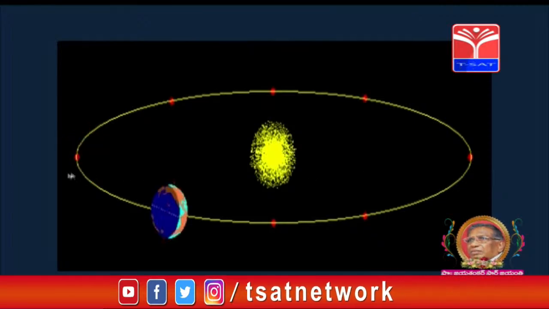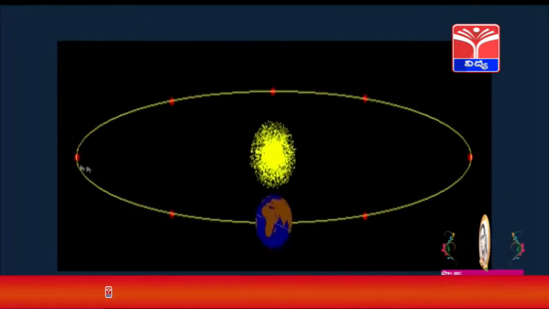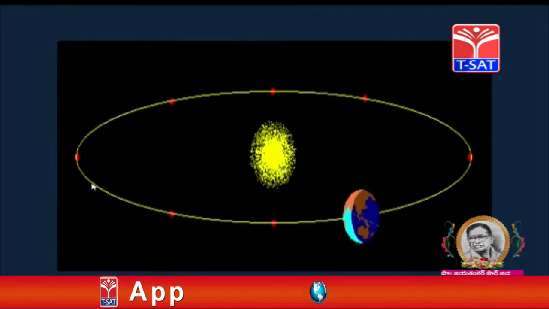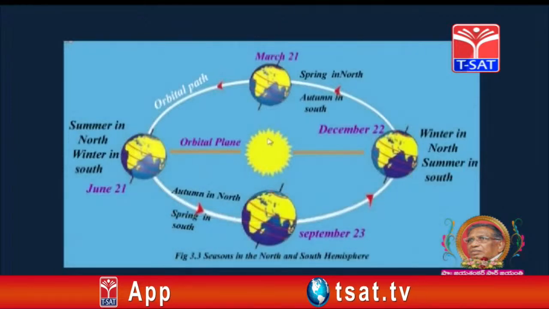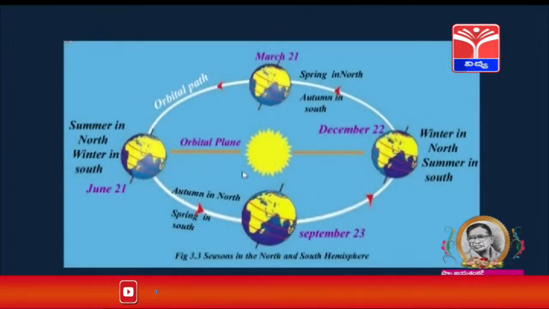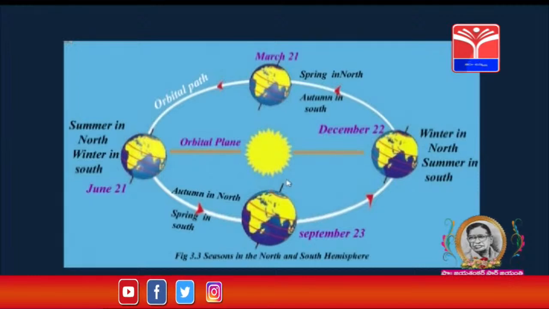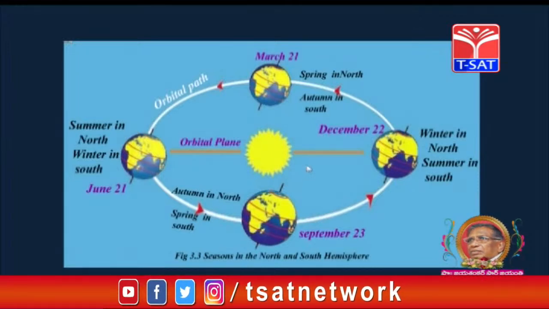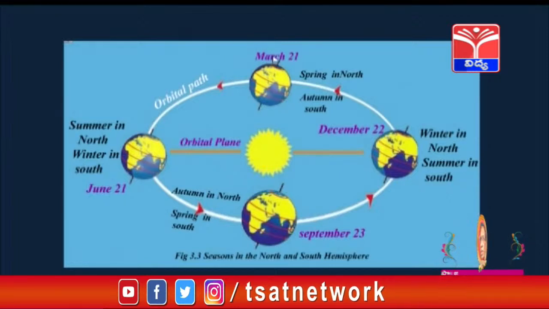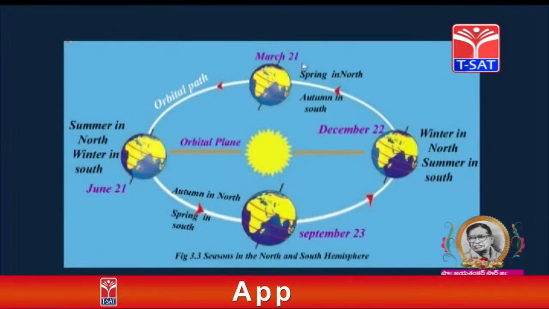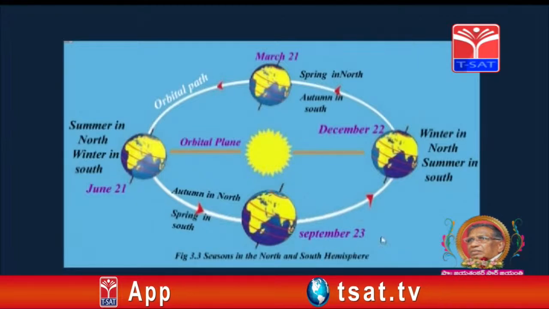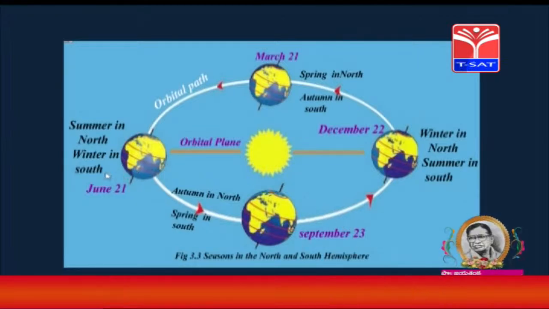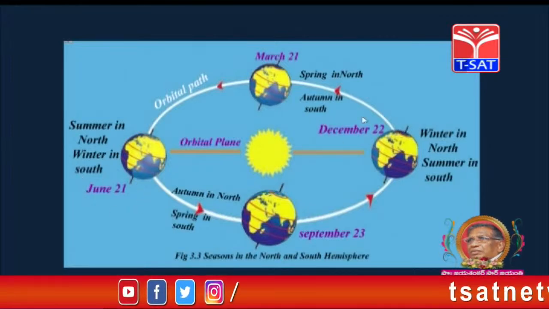At this position, I am able to tell June 21st. Students, observe figure 3.3, seasons in the north and south hemisphere, in your textbook. Observe the dates here. It is March 21st, and this is September 23, whereas here is June 21 and here is December 22.